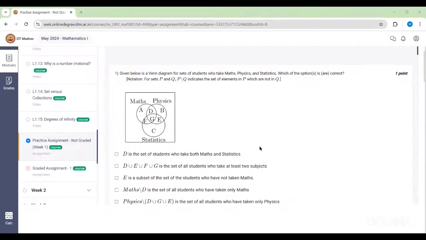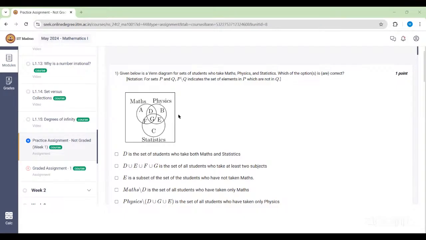In this question, given below is a Venn diagram for a set of students who have taken maths, physics, statistics. Which of the following options are correct? It says that D is the set of students who have taken both maths and statistics.